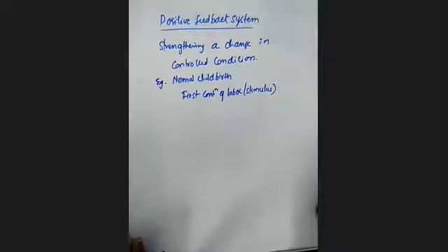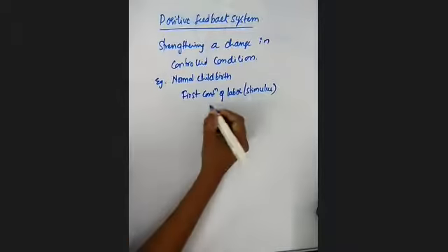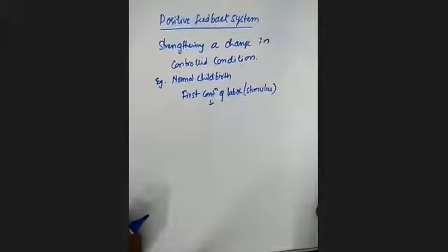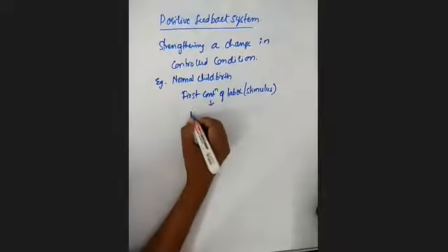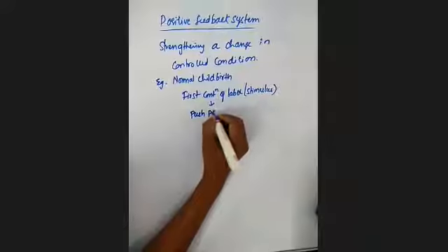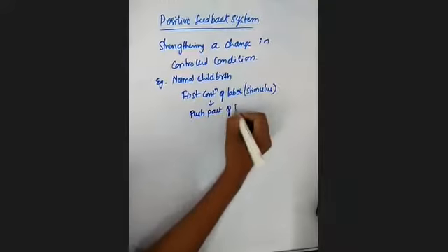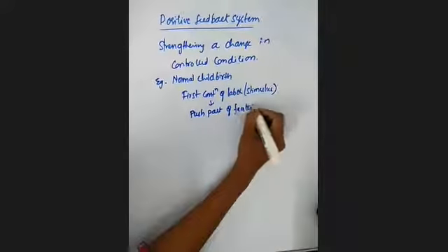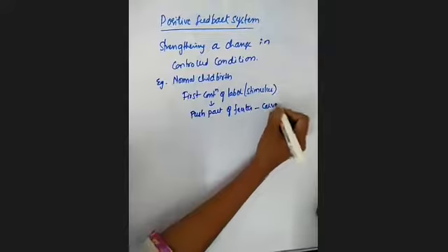Because of this contraction, a part of the fetus is pushed into the cervix.